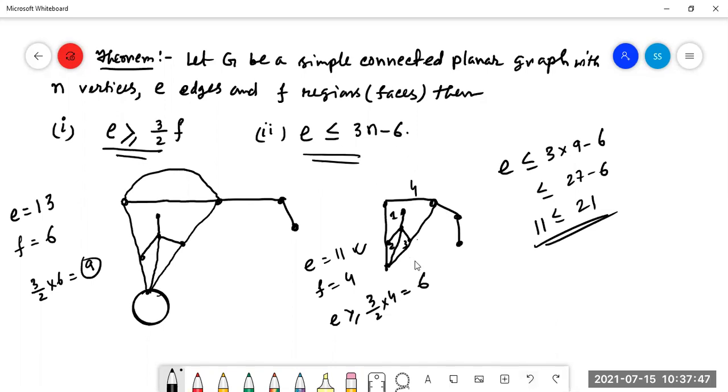So you have to remember these two things. Number one, this, and number two, this. These both are applicable for a simple graph, but for this graph the given theorem is not applicable as there is a parallel edge and self loop. You know that for a simple graph there are no parallel edges and no loop. These vertices are called pendant vertices, a vertex whose degree is equal to 1.